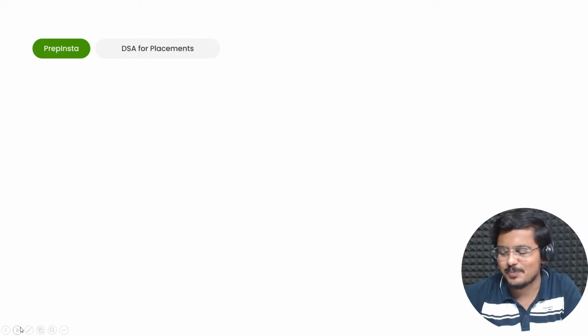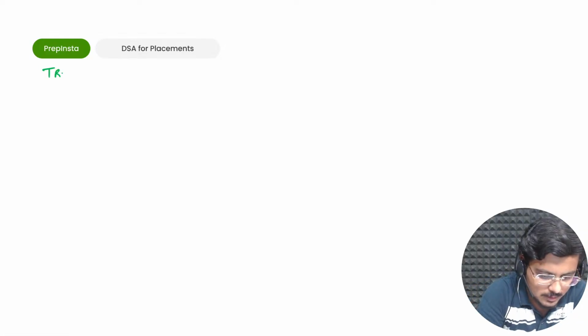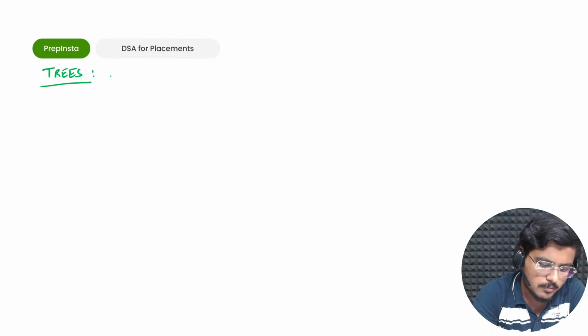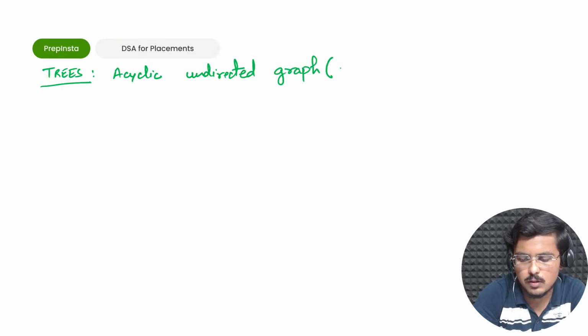So moving ahead, we have at our end trees. What are trees? If I say it in very crude terms, it is an acyclic undirected graph. What is a graph?